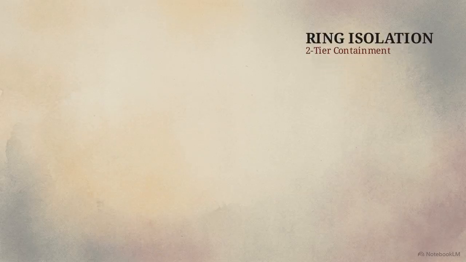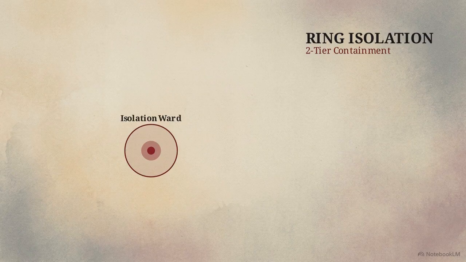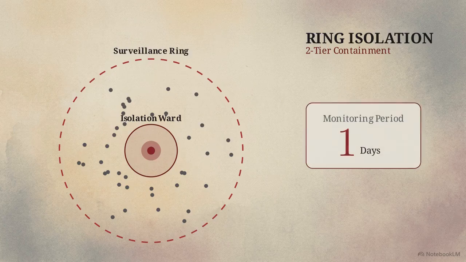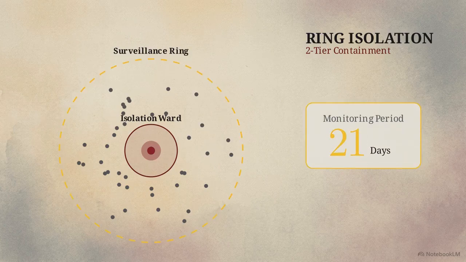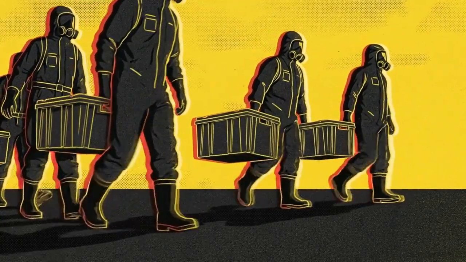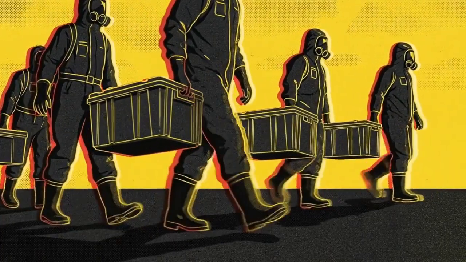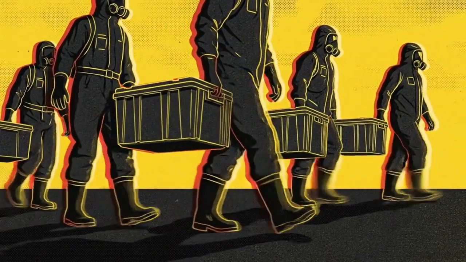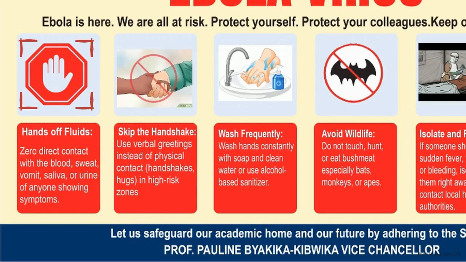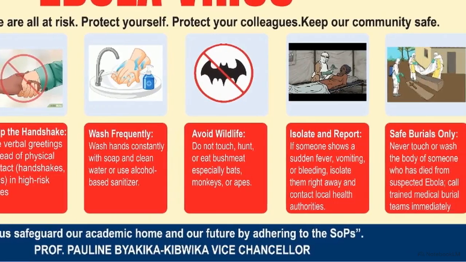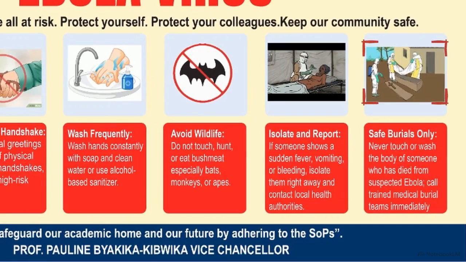On a community level, responders execute a ring isolation strategy. They systematically isolate confirmed patients and rigorously monitor concentric circles of their known contacts for 21 days. A vaccine simplifies the logistics, but absolute discipline in executing these physical, non-pharmaceutical interventions has successfully crushed every previous Ebola outbreak. This advisory outlines the ground-level directives required to break the transmission chain. Every action, from isolating the symptomatic to enforcing safe burials, denies the virus its physical path to a new host.